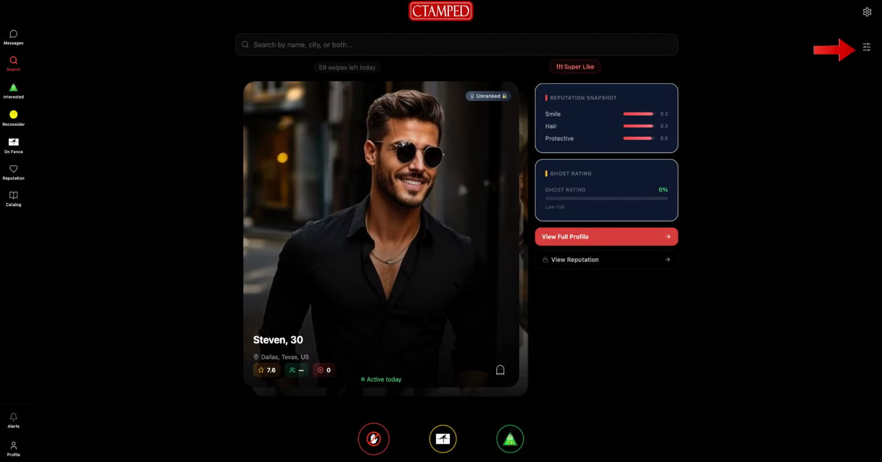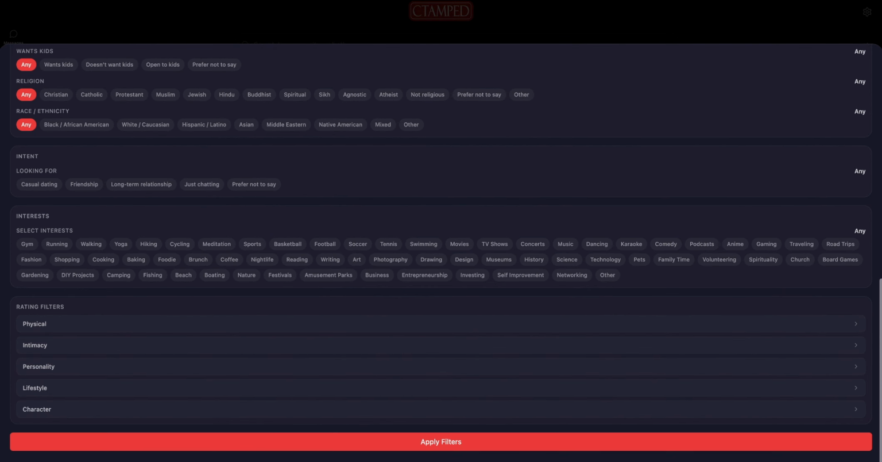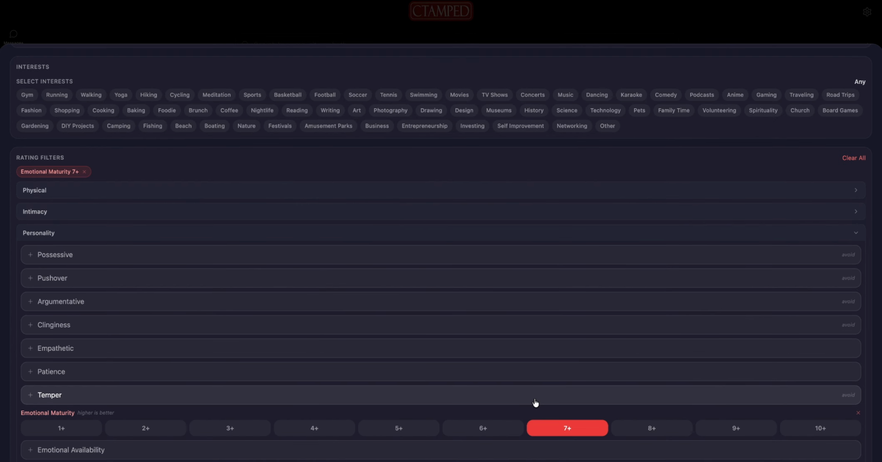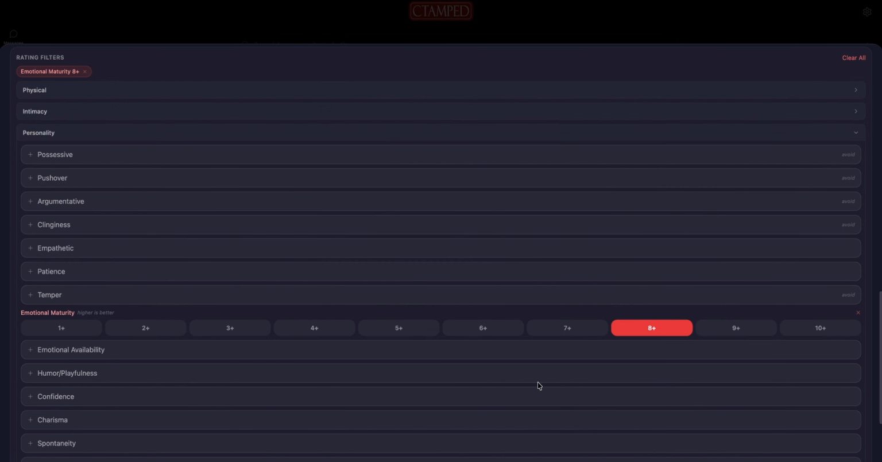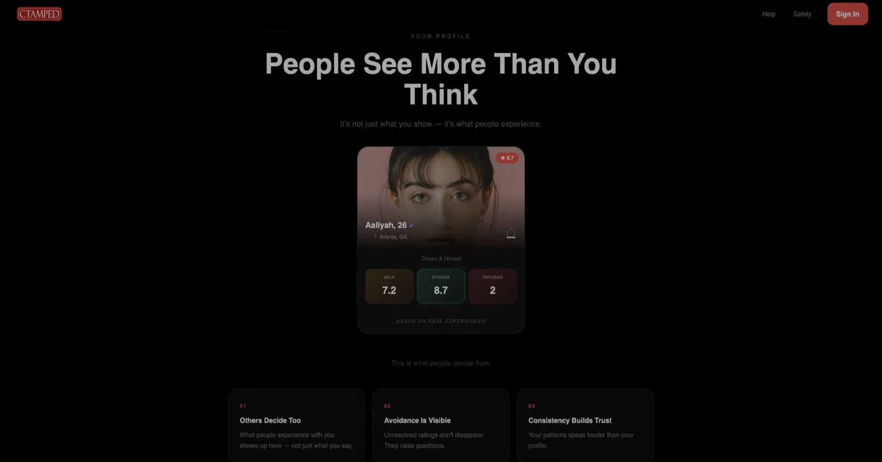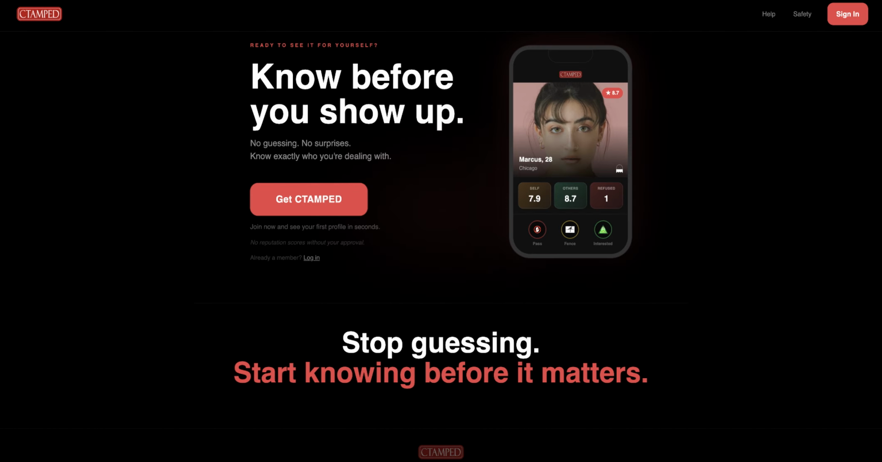The filter system is what we will take a look at next. And in case you hadn't noticed already, Stamped is very different than anything you have ever seen before. Inside the filter system, you can basically customize exactly what you want down to the very details using the reputation intelligence. This means you can target any specific rating, say emotional maturity, and filter it to only show users with an 8 and above or not. You can do this for any and all ratings. Then to top it all off, you can save that search filter and name it whatever you want. How cool is that?